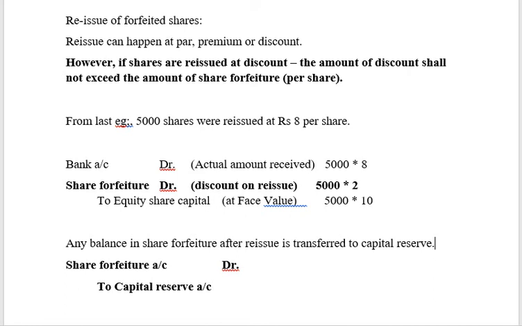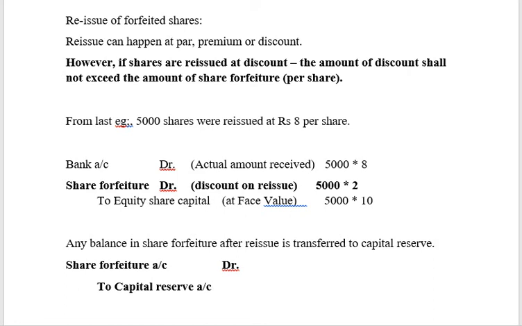So let's have a quick understanding again of reissue of forfeited shares. Reissue can happen at par, premium or discount. The discount amount should not exceed the value of share forfeiture at the time of forfeiting the shares, right? Next, what will happen to the balance in share forfeiture after reissuing the shares?